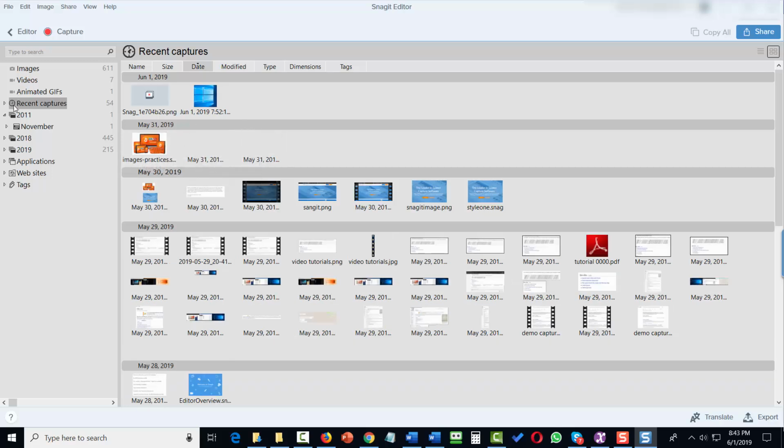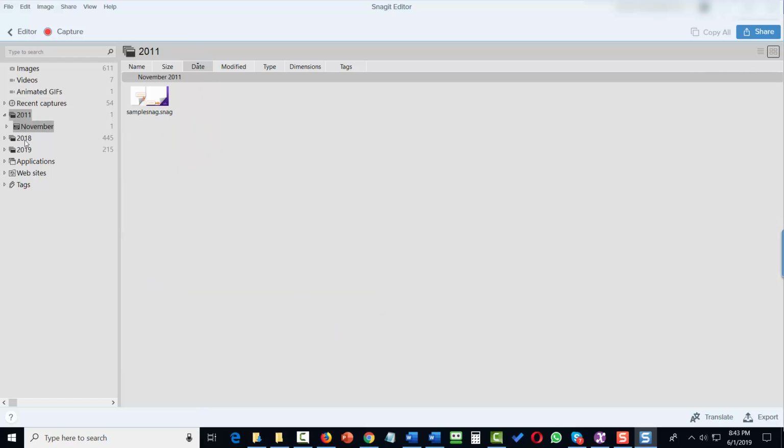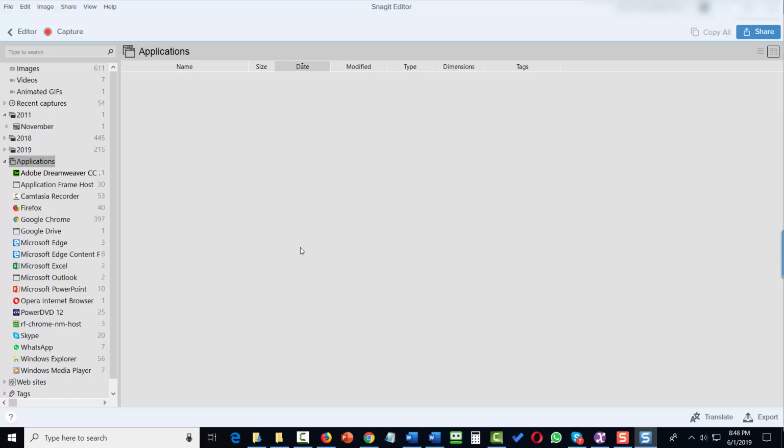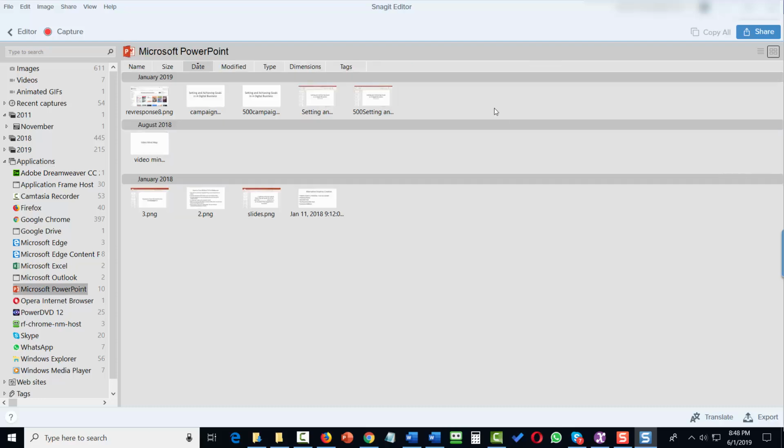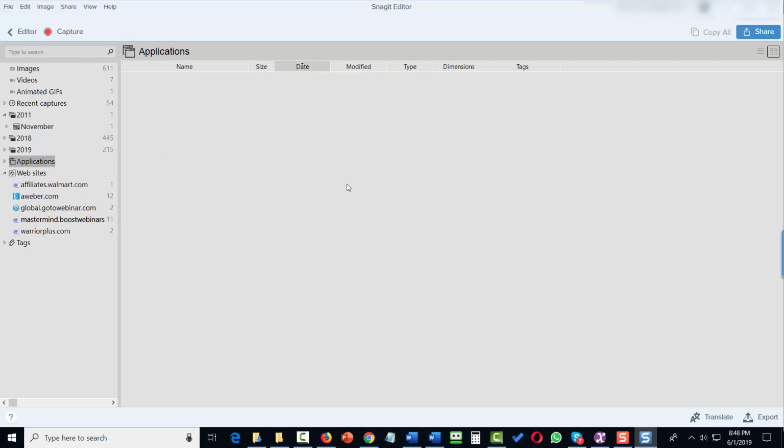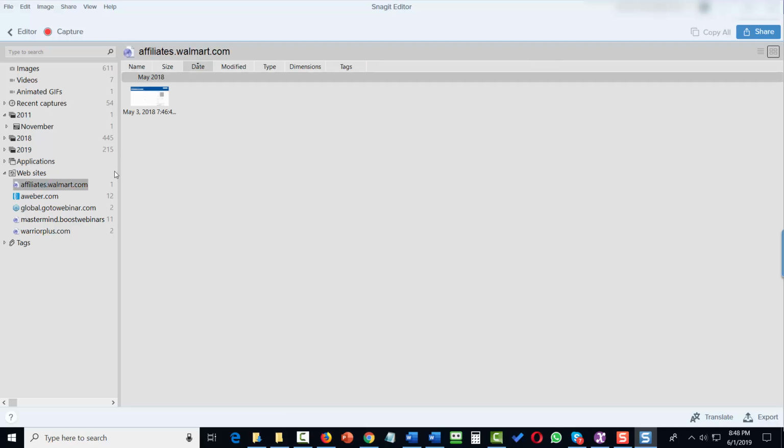And then you'll have a date organized selection of your captures here, and you'll see them organized by year. And if you go to the drop-down menu, you'll see them organized by month. You'll also be able to see any captures that you have associated with specific applications. So for example, if you took screen captures of Microsoft PowerPoint, you'll be able to see those captures here in this area. And if you have captures associated with specific websites, you'll see them here organized by website.